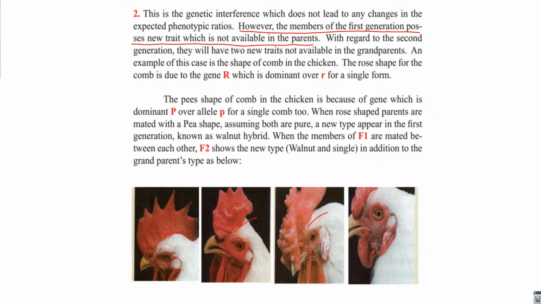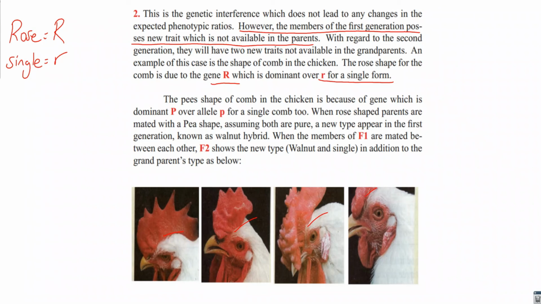The rose shape for the comb is controlled by gene capital R, which is dominant over the single form. So we can show it like this: the rose shape is dominant over what?